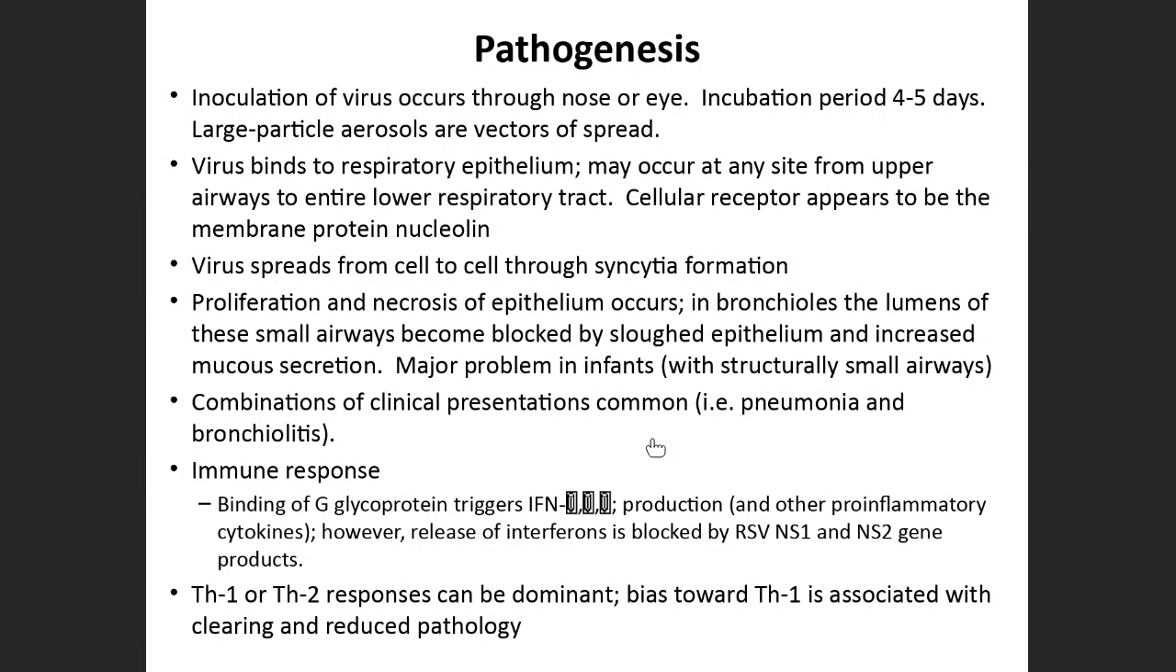Just imagine, an infant's respiratory tract is so small, the tubules are so small, and if all this debris is present, just imagine how a child can breathe. So this is the main pathogenic mechanism. I hope you understood.